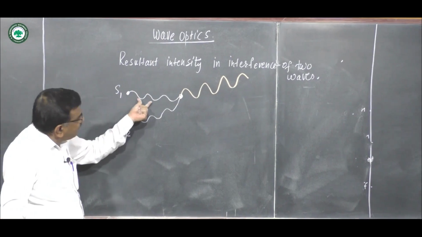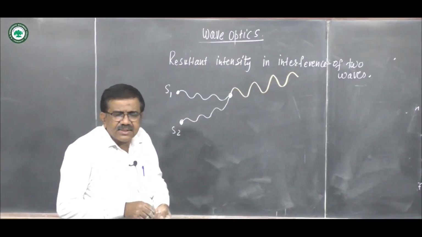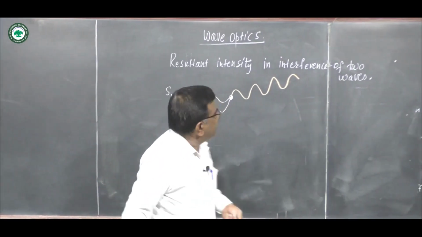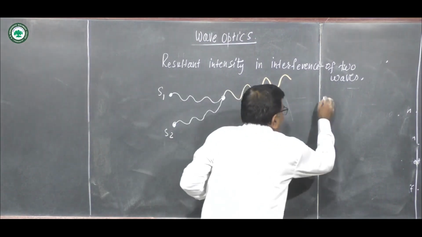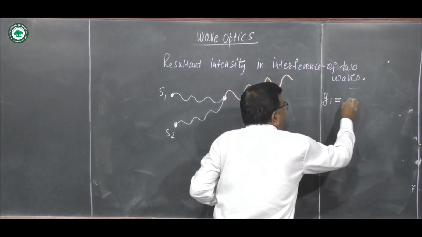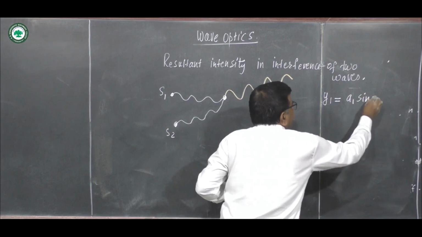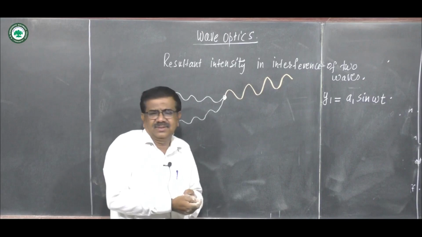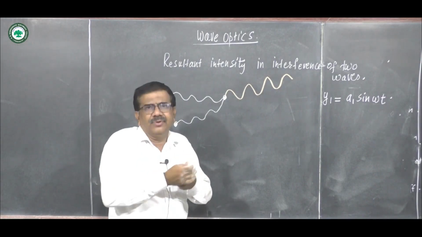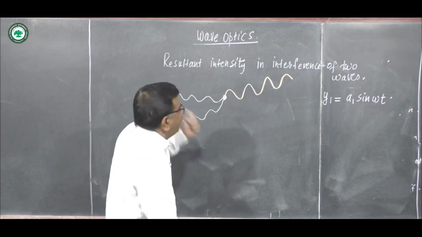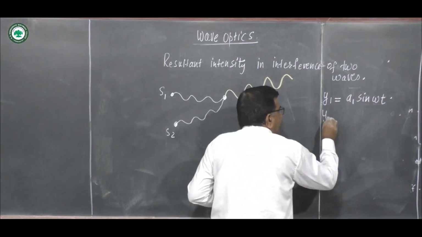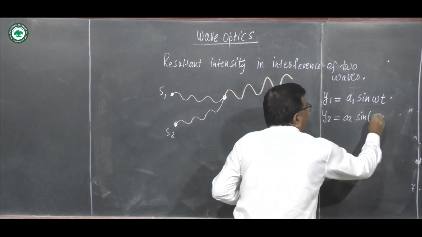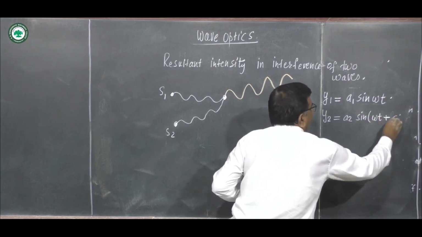Suppose the waves coming from S1 and S2 interfere. Suppose the displacement of the wave coming from S1 is y1 equals A1 sine omega t. It is a sine function, and A1 is the amplitude of the wave. For the second wave, suppose displacement y2 is A2 sine of omega t plus phi.